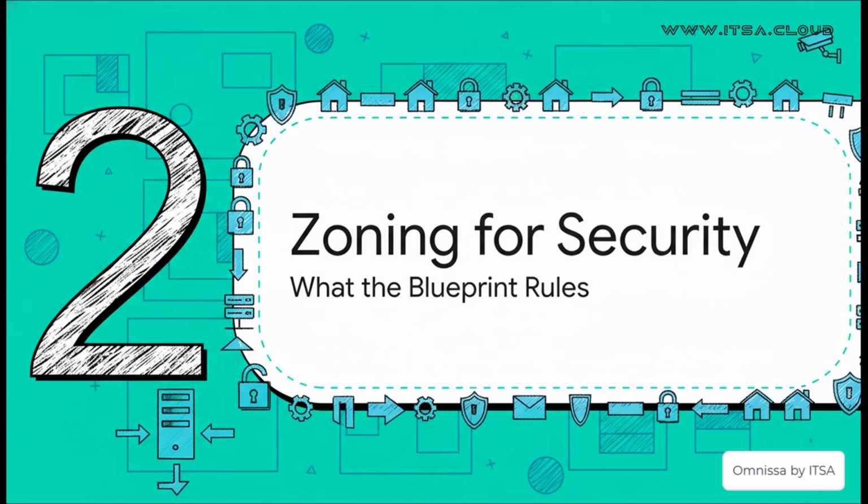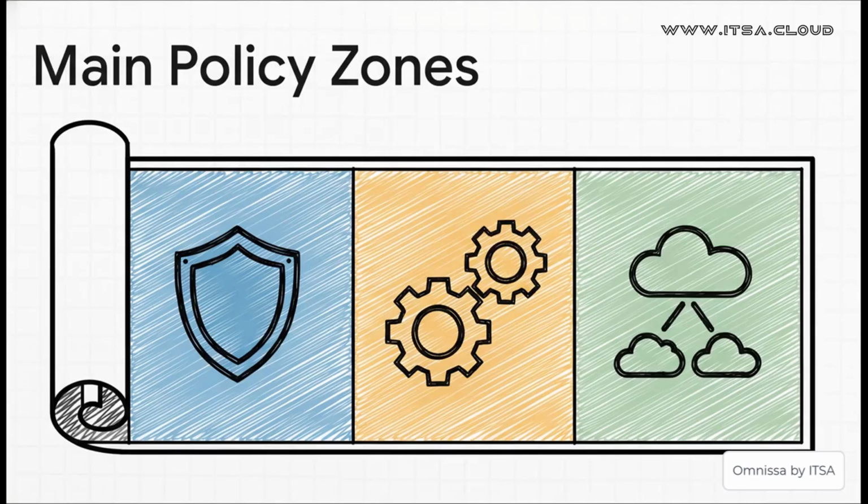Okay, cool. We get the hierarchy now. We understand how the rules are applied. But what kind of rules can we actually write into this master blueprint? Let's dig into the different zoning laws you can set up to control both the security and the functionality of your digital city. It really boils down to three main zones. You've got policies for security, policies for day-to-day functionality, and policies for something called Cloud Pod Architecture, or CPA. And don't worry, we'll quickly touch on what each of those means.